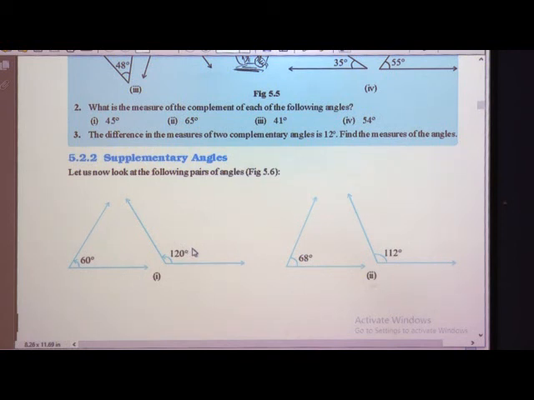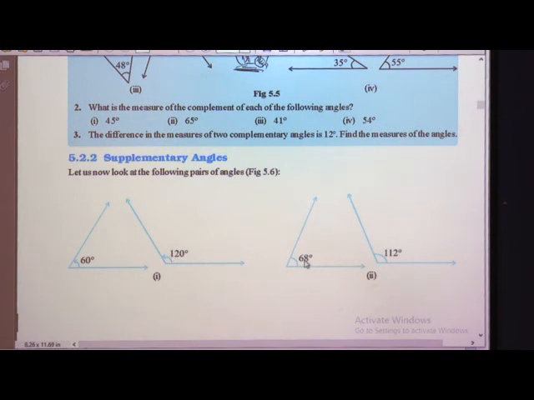In complementary angles the sum should be 90 degrees, here in supplementary angles the sum should be 180 degrees. So, these are 60 plus 120. One angle is obtuse and the other angle is acute. The sum of these two angles gives 180, so it is known as a supplementary angle.